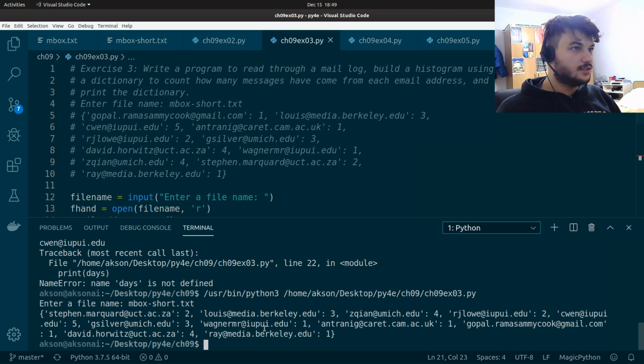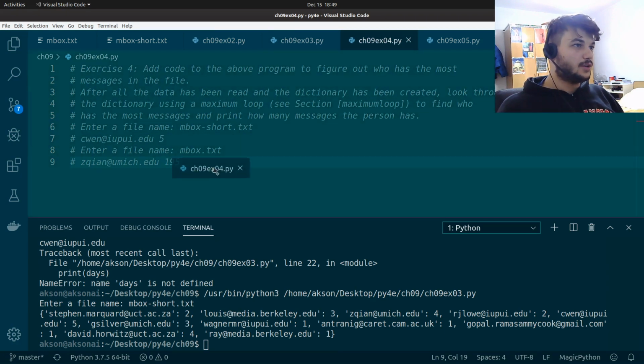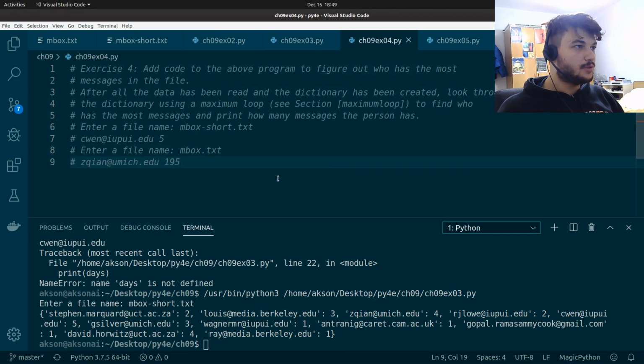Okay guys, let's continue with the next exercise. Here we need to use the code we just wrote, but we need to figure out which email has the most messages in a file.